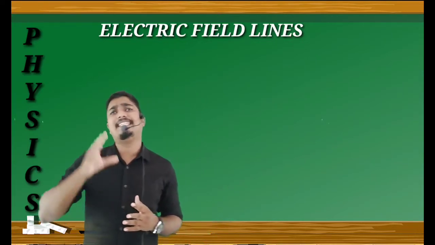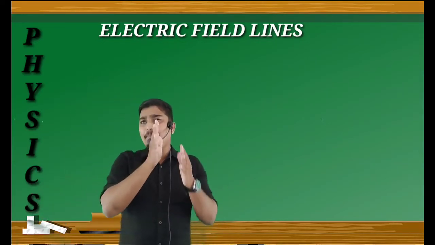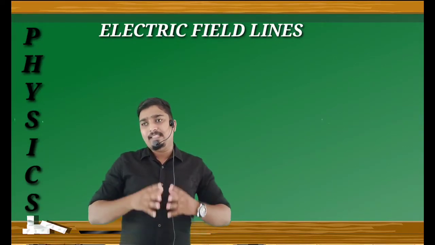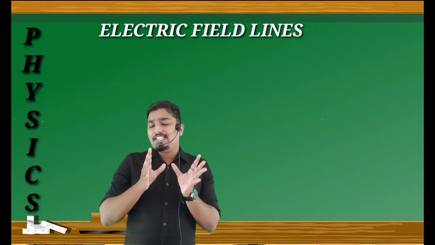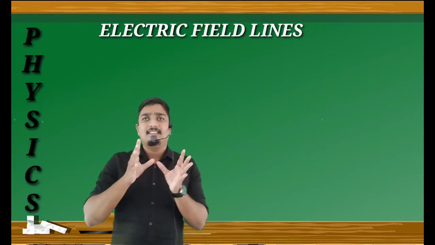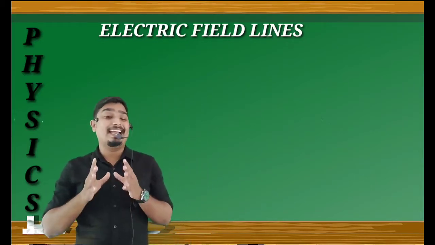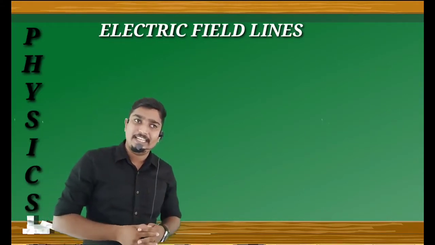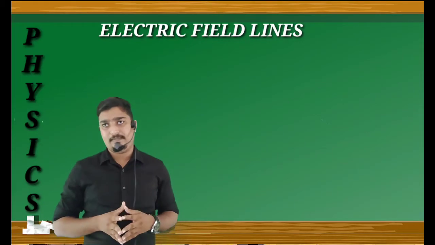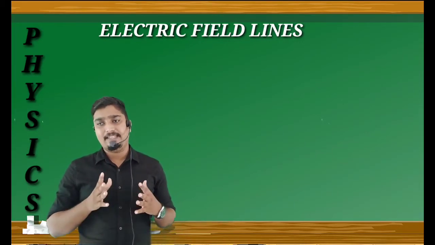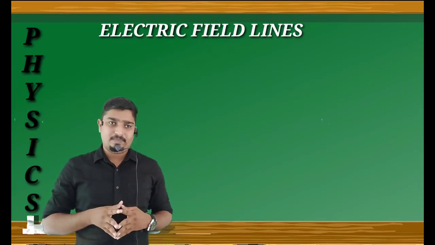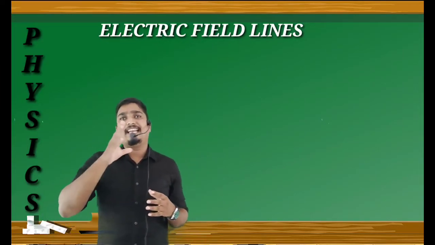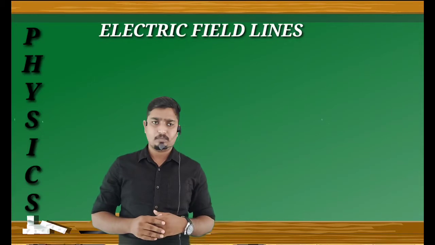The tangent at any point on the line of force gives the direction of electric intensity at that point. It is called electric field lines or electric lines of force.